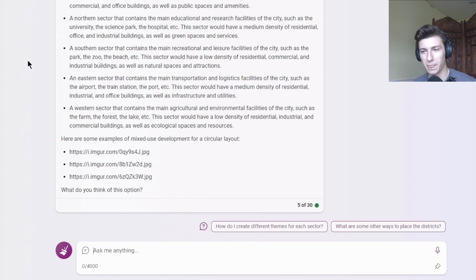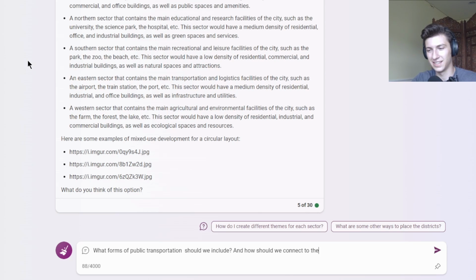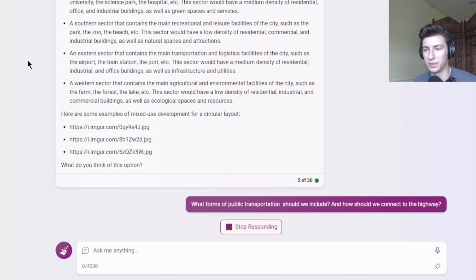So that's pretty cool. What else should I ask about? What forms of public transportation should we include? And how should we connect to the highway? And then, once it answers this, we will get into the actual city building part.